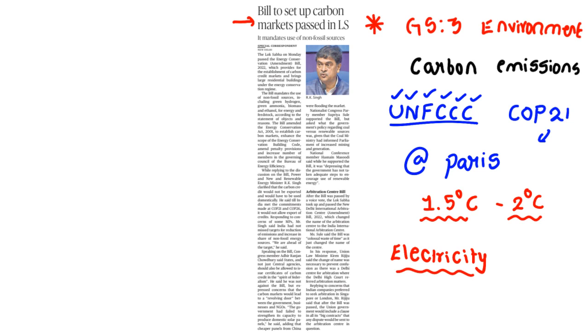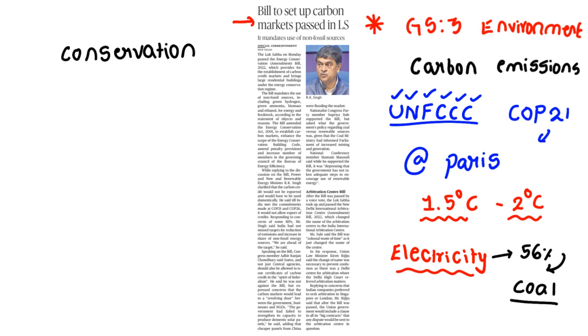So regarding electricity, we have come to something related to conservation. Why does electricity need to be conserved? Because as of now in India, 56% of electricity production comes only from coal. Clear? 56% of electricity is coming from coal, and the other 44% is coming from non-fossil fuels.